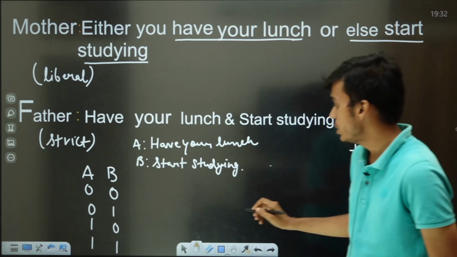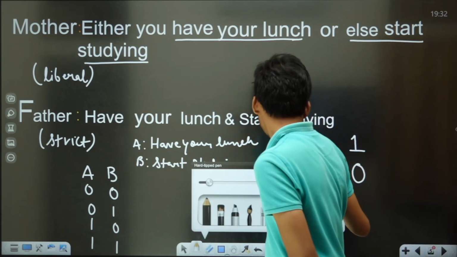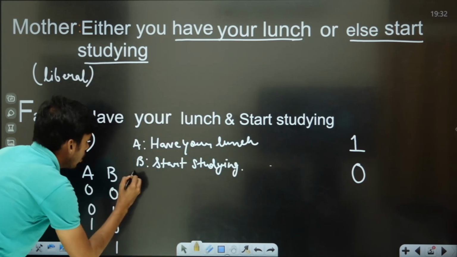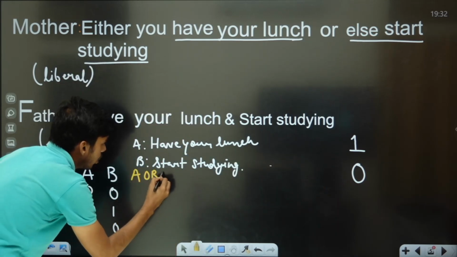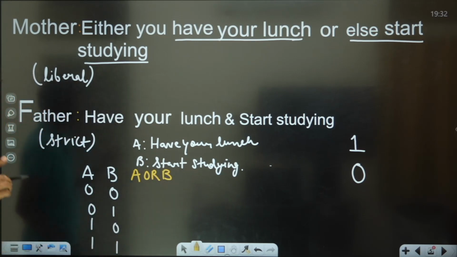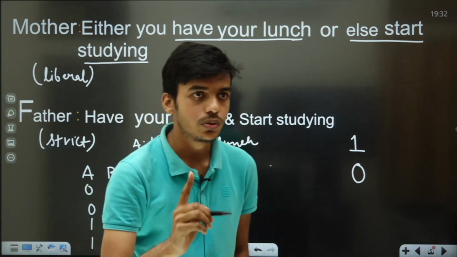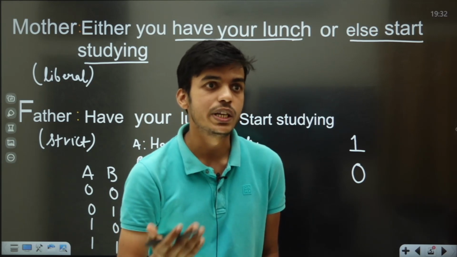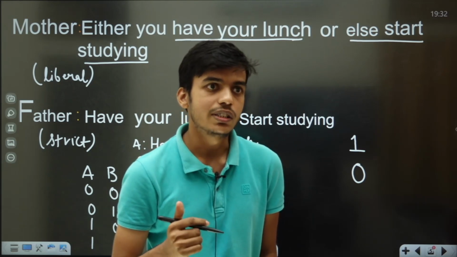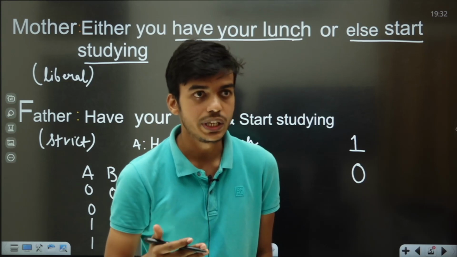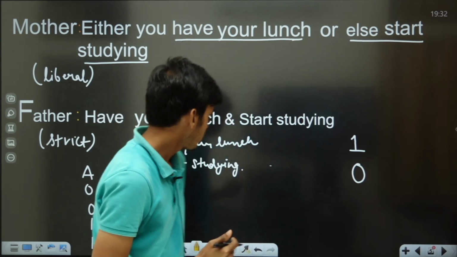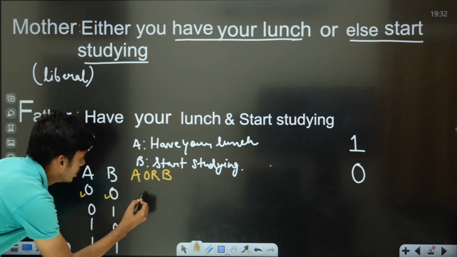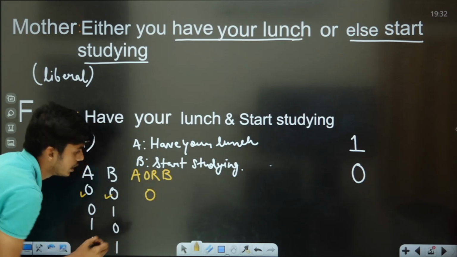Okay, so what is the instruction given by mother over here? Mother told you A or B. So even if you are doing any one task out of these 2 tasks, she will be very happy. She will start feeling like you are obeying her, and she will think like you are respecting her. Obeying her means you are respecting her. So since you didn't have your lunch and since you didn't study, she will feel like you are not obeying her.